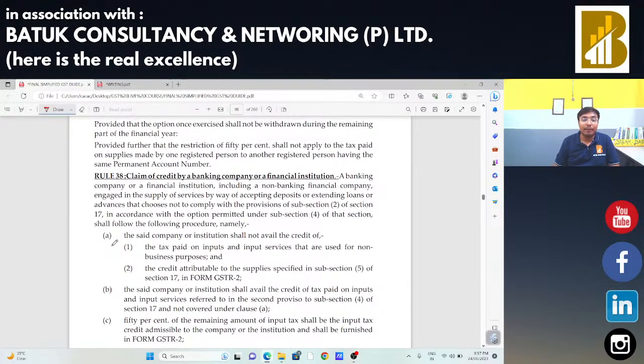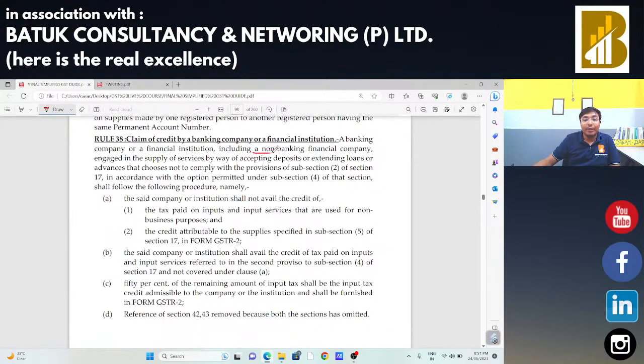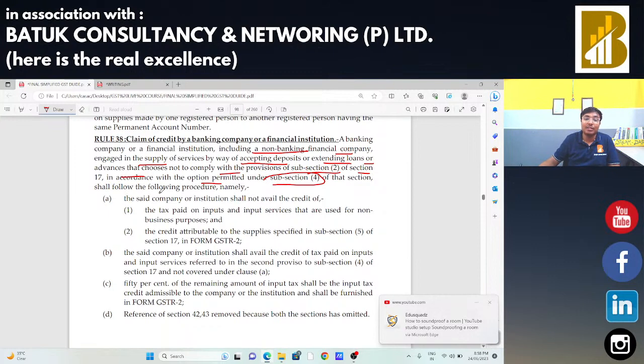In case of a banking company, including a non-banking financial company engaged in the supply of services by way of accepting deposits and extending loans or advances, that chooses not to comply with the provision of subsection 2 of section 17 in accordance with the option permitted under subsection 4 of that section, shall follow the following procedure. Whatever the input tax credit, the said company or institution shall not avail the credit of the tax paid on inputs and input services that are used for non-business purposes.